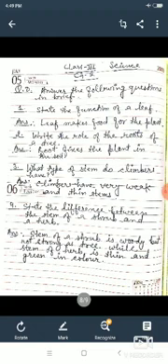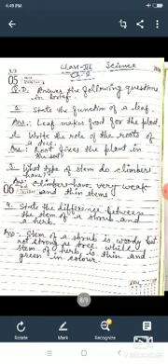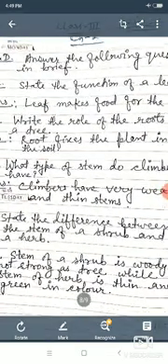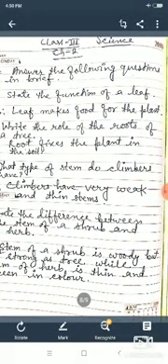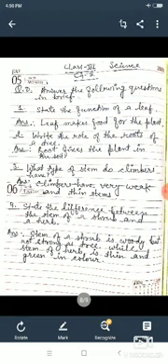Now come to question number 2. Write the role of the roots of a tree. So what is the role? See, this is very clear here. Root fixes the plant in the soil. Okay, root fixes the plant in the soil. Spelling of soil, S-O-I-L. Okay, don't get confused with the spelling. Write the correct spelling. So here the answer is: root fixes the plant in the soil.